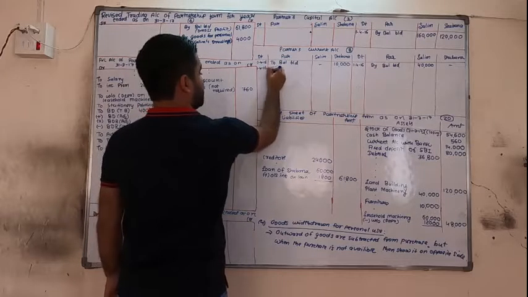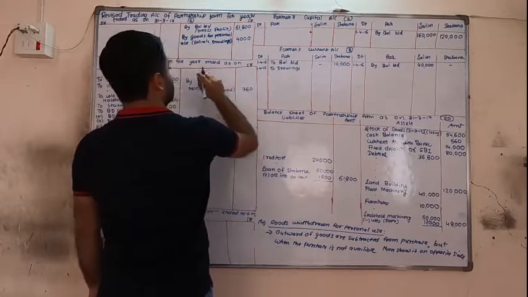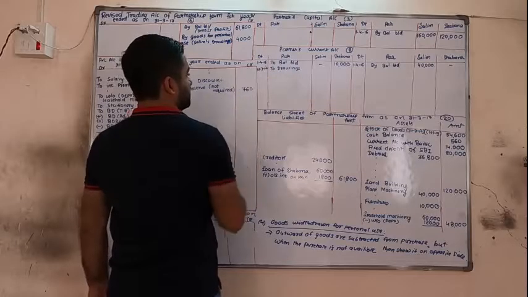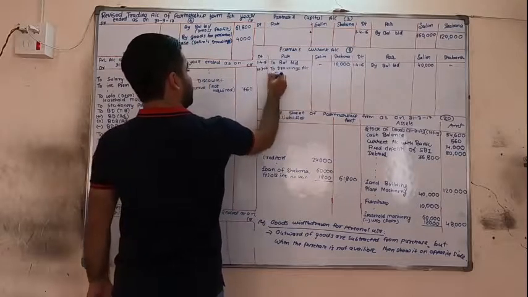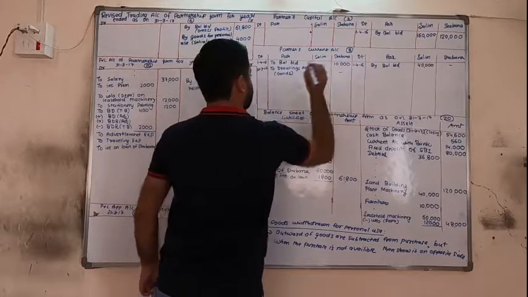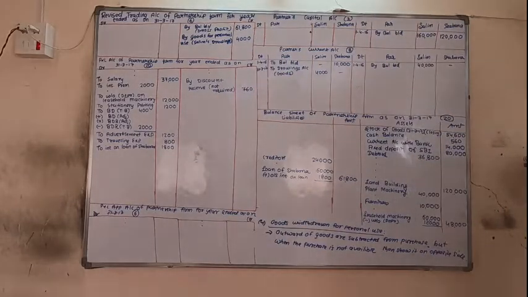So on 1/4/16, as no date is given, sorry, not on 1/4/16, on 31/3/17. Adjustments are on the last day. To drawings account, in bracket goods for selling, 4,000, and nothing for the other side. Again, I would like to repeat that goods are withdrawn for personal use. So when the goods are withdrawn for personal use, it is a type of drawings. So drawings are shown on the debit side of current or capital account. Here we have current account.